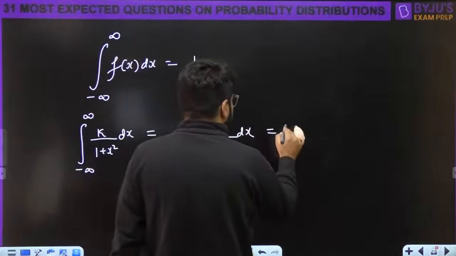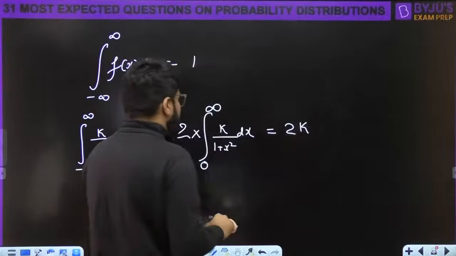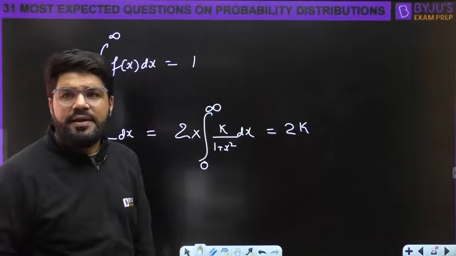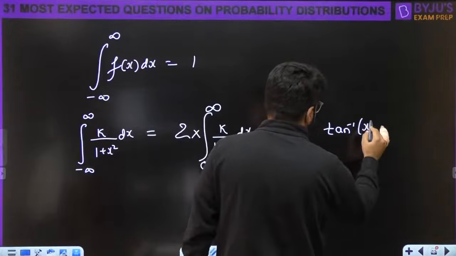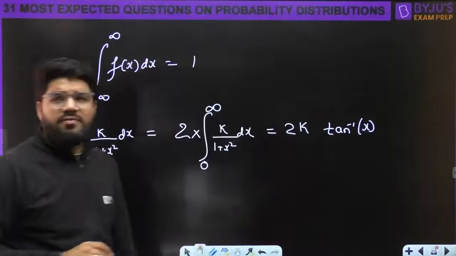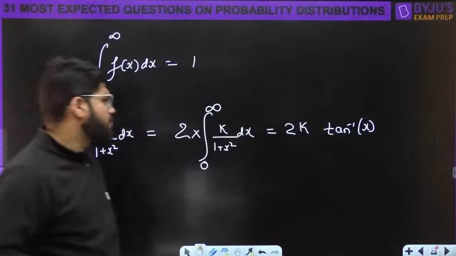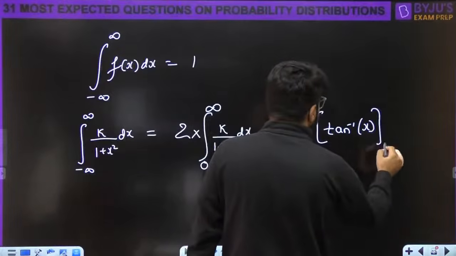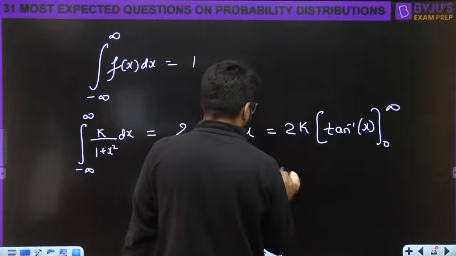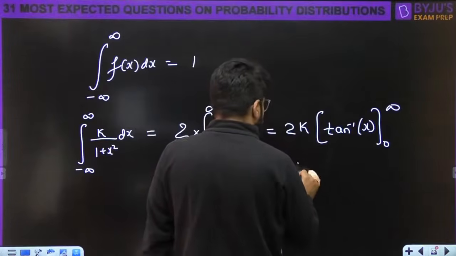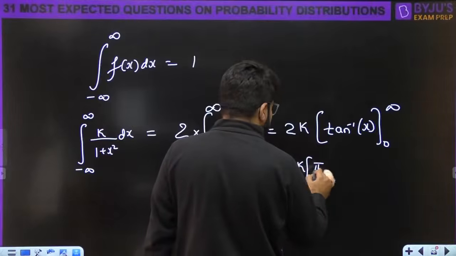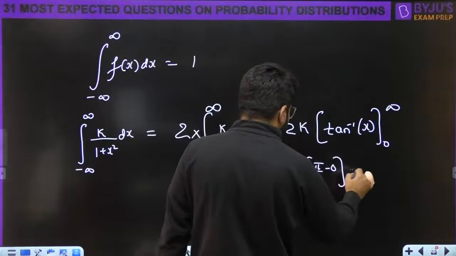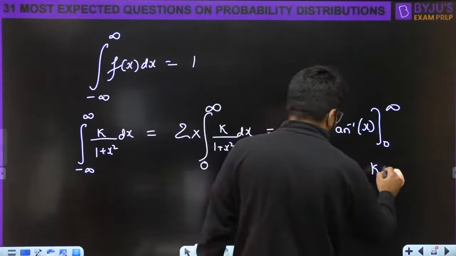So now this is equal to 2k times the integral of 1 upon 1 plus x square, which is tan inverse x, with lower limit 0 and upper limit infinity. This is equal to 2k times tan inverse infinity, which is pi by 2, minus tan inverse 0, which is 0. So this is pi by 2. The 2 cancels, and this is k pi.